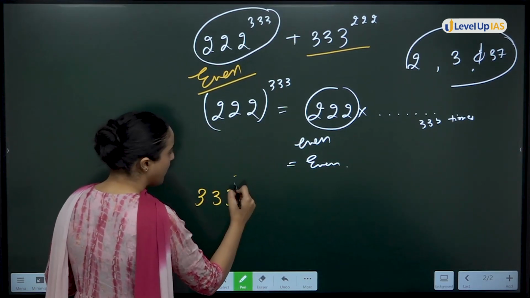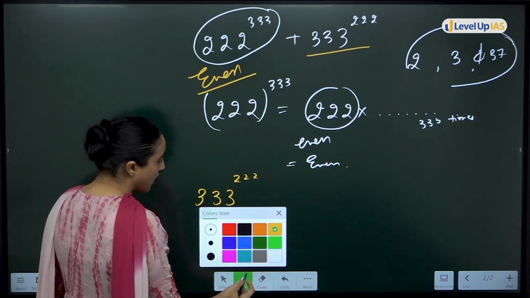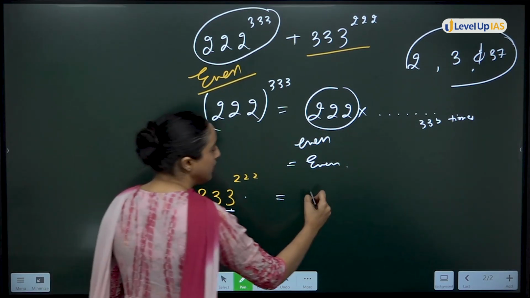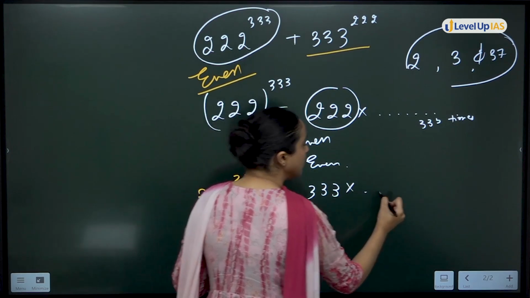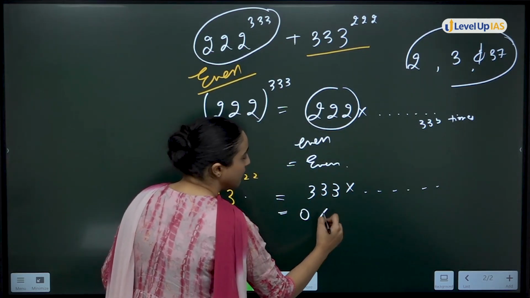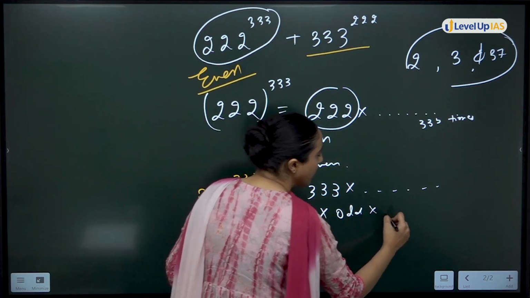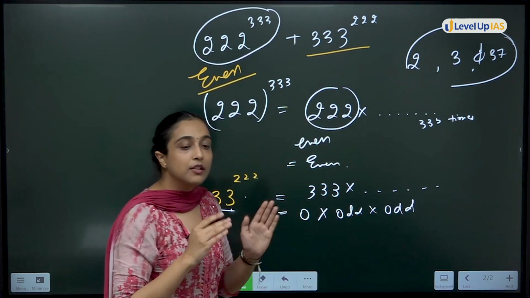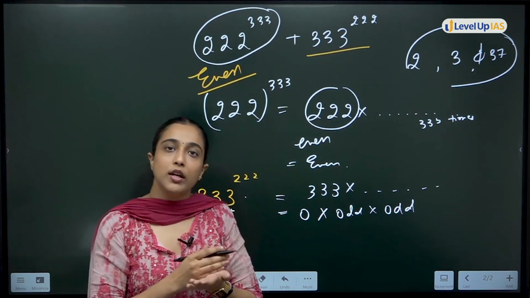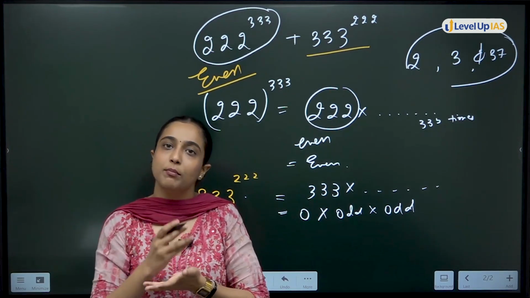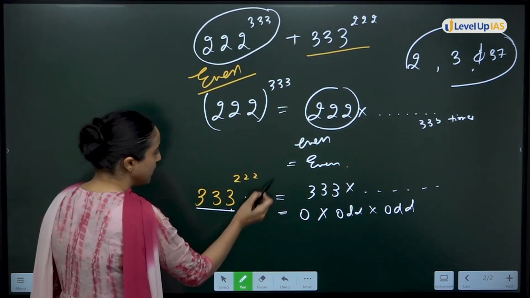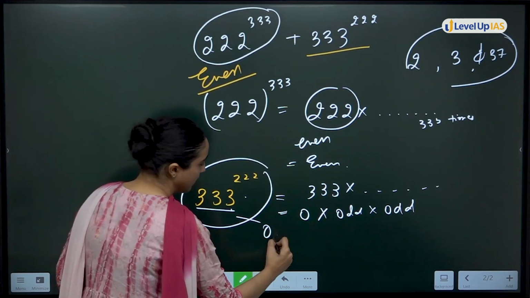Now, solving the second term, you have 333 to the power 222. Now, I know that 333 is odd. That means I am multiplying 333 any number of times. This means odd number multiplied by odd number multiplied by odd number. For example, 3 multiplied by 3 is 9, multiplied by 3 is 27. An odd number, however many times you multiply it with an odd number, you will only get an odd number. So this means this term is odd.